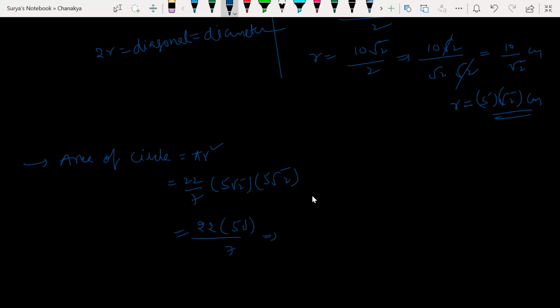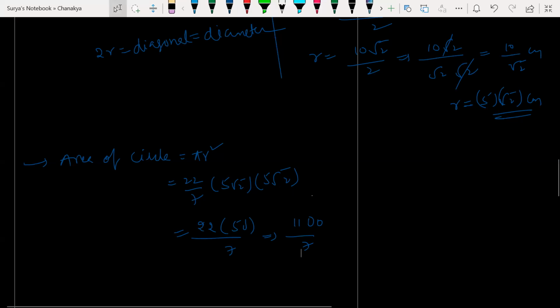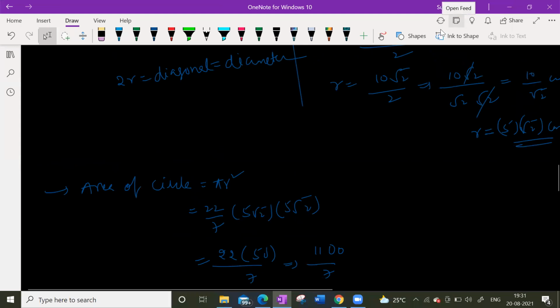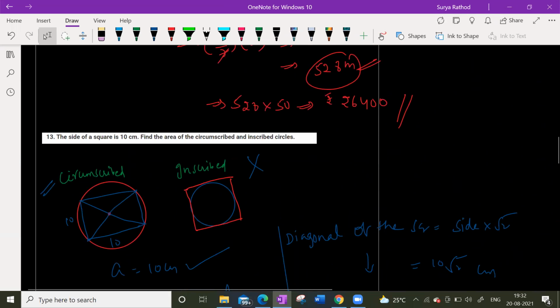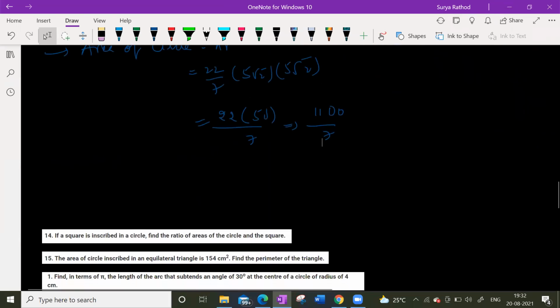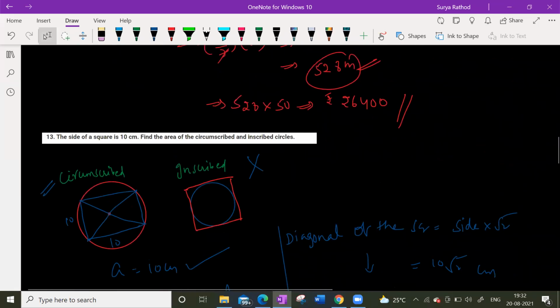So 22 into 50, how much? 1100. So 1100 by 7. Clear? Yes or no? Yes, sir. So 1100 by 7 I got. What I'm getting is approximately 157.1. You need not write an accurate answer, an approximate answer is fine. So 1100 by 7 I got. This is my area. If you calculate, you will get somewhere.